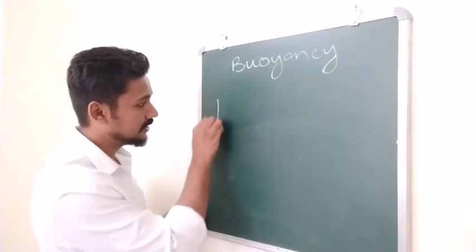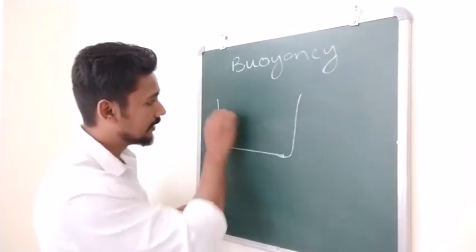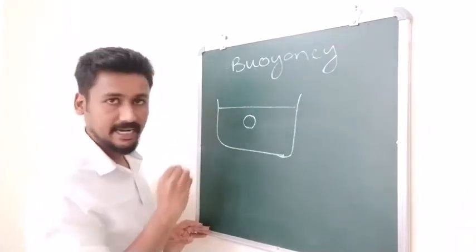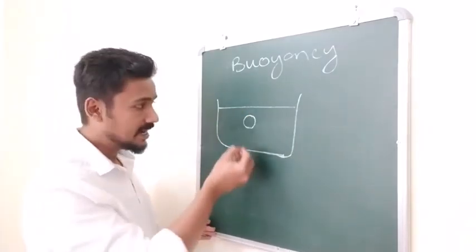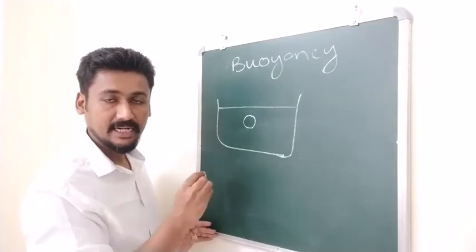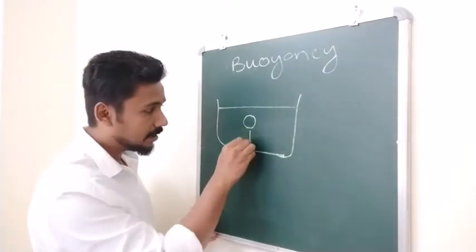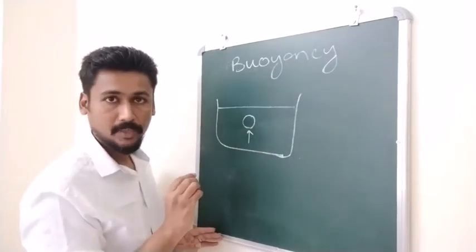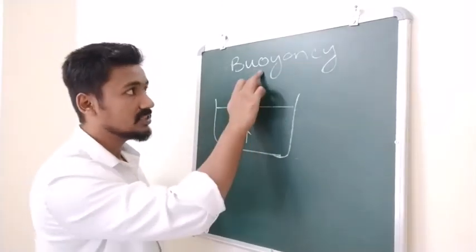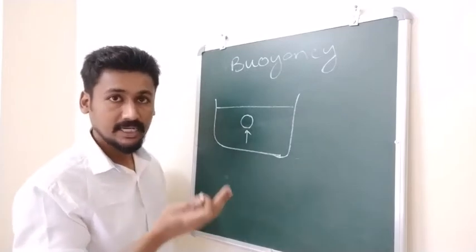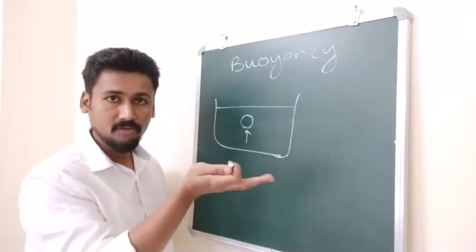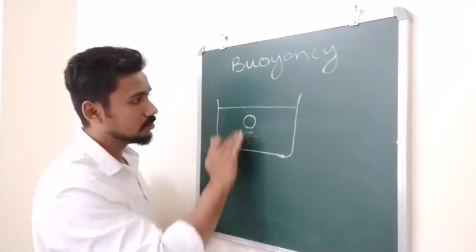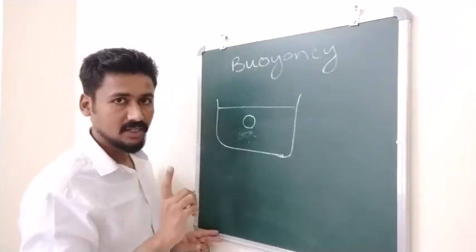Consider this is a liquid. In that liquid, if any solid goes inside, there will be an upward force that will be exerted by the liquid. This upward force by the liquid is termed as buoyancy. It is because of this buoyancy, or buoyant force, that objects either float in water or sink in water. Now consider this object. You put it in water. Now which forces will act on it?